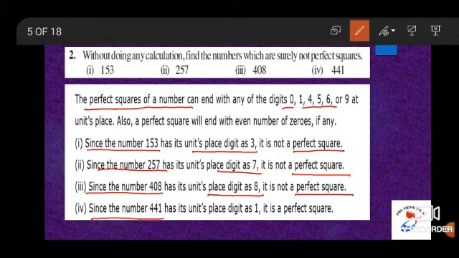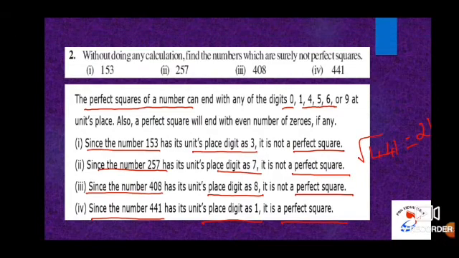Question number 4, since the number 441 has its units place as 1, it is a perfect square. Moreover, the square root of 441 is equal to 21. See, 21 is ending with 1, and 441 is also ending with 1.